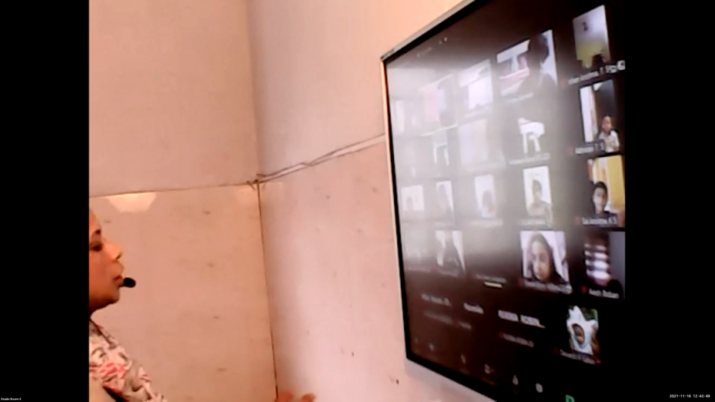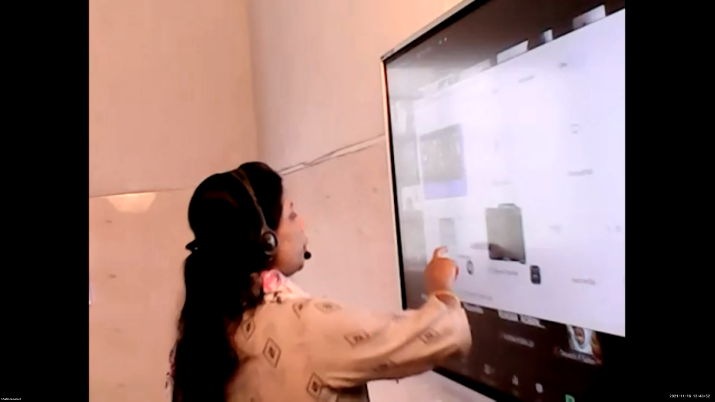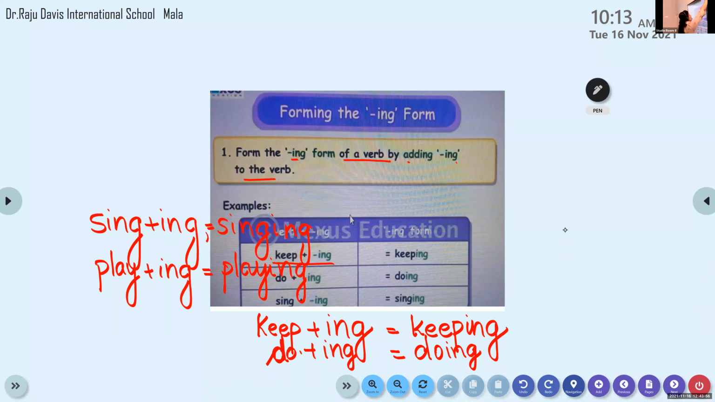The first rule is just adding ing to the verb form. Okay, there is not much change in the spelling. So keep plus ing it is keeping. Go plus ing it is going. Okay, so play plus ing it is playing. Sing plus ing it is singing. Okay, clear to all of you? Let's move on to the second rule of adding ing to the verb.